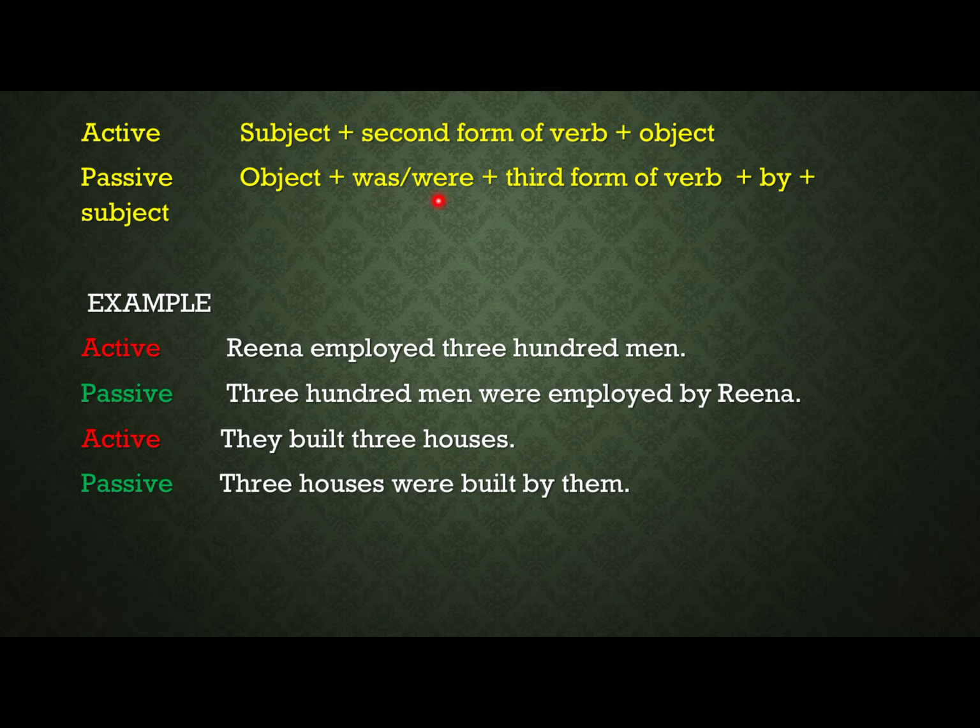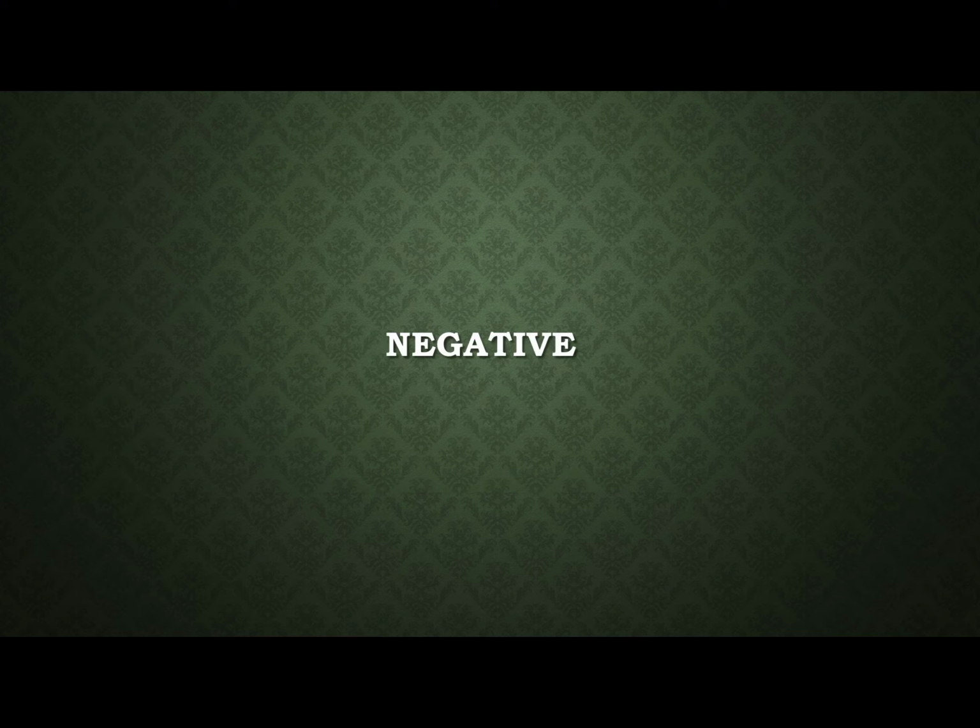And when we make it in the simple past, that we taught arithmetic, the passive voice will be arithmetic was taught by us. So was, were, keep in mind, and the third form of the verb is used in all the passive voices. So this is your simple past affirmative sentence, a simple statement.